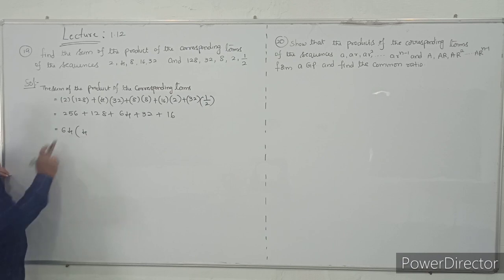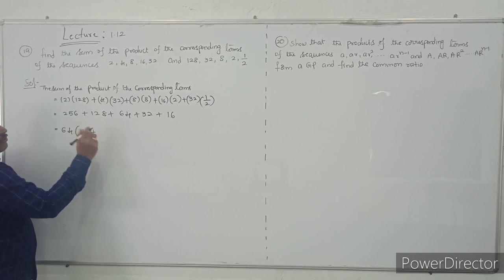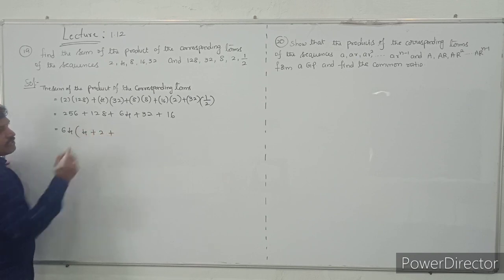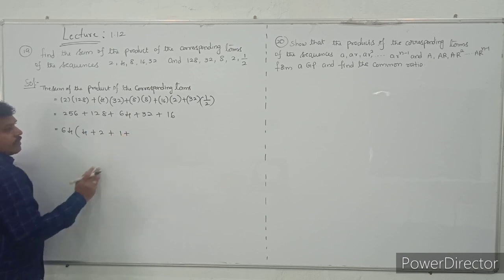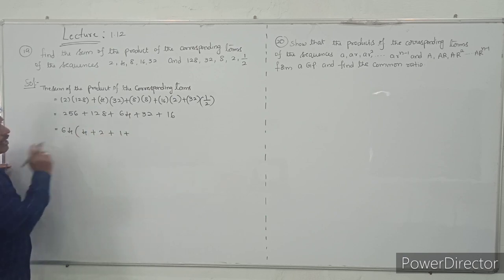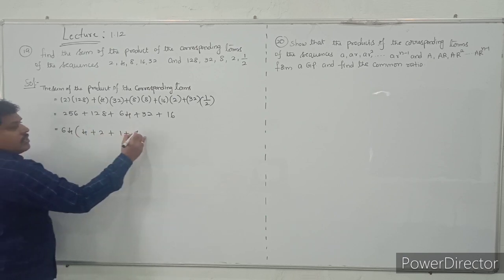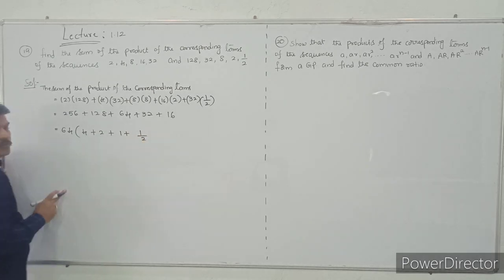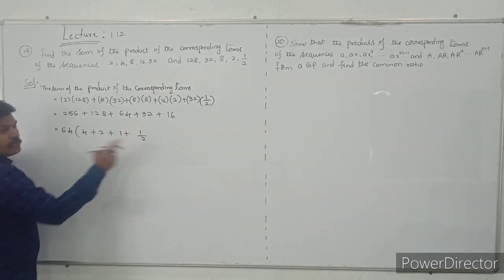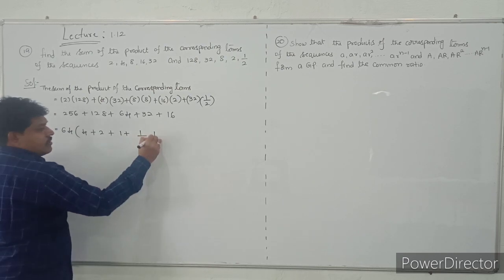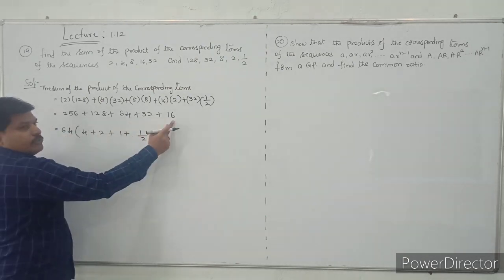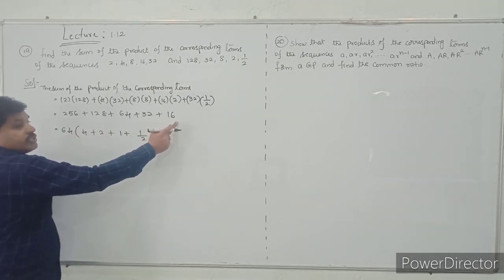256 is 64 into 4, that is the 256 plus. If you take the 64 common, 128 becomes 2, plus the 64 you already took out becomes 1, plus, but here 32 is there while you are taking 64. So what is the meaning? Just multiply with 1 by 2. 64 into 1 by 2 is 32. Yes, sir? Plus 16, that is 64 into